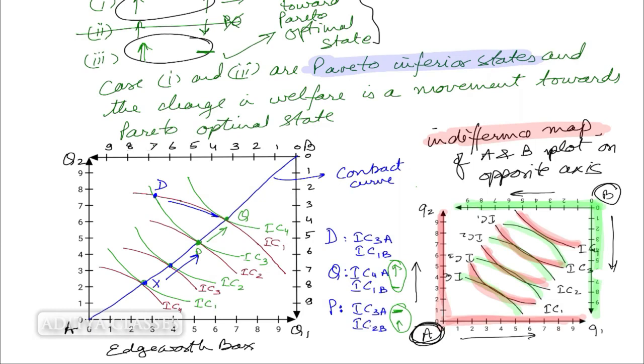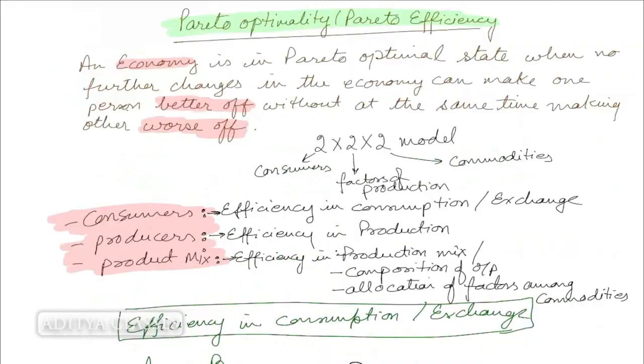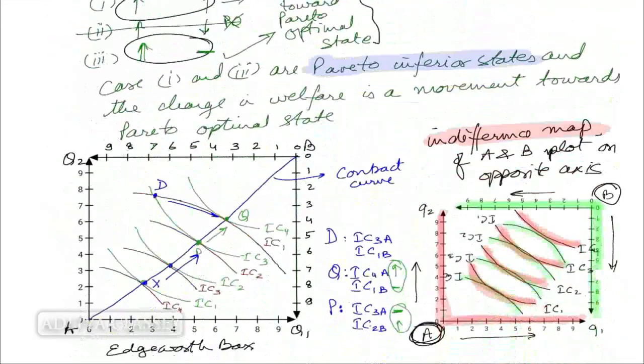What about P and Q? We earlier saw when we stop at P, it seems that P is the best point and Q is Pareto inferior. When we stop at Q, we saw that P looks like being an inferior point and Q is the Pareto optimal point. So any point on contract curve is definitely Pareto optimal, as we have checked earlier.